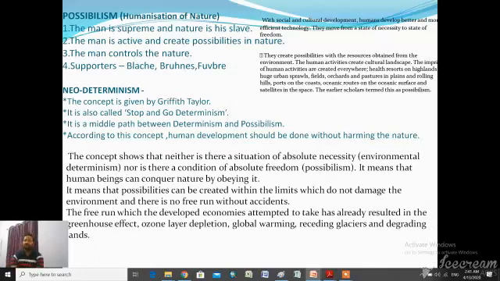For example, we have made significant development in our society, but it also negatively influences it, like sea level rise, global warming, ice melting, desertification, etc. What is this? It is the ultimate result of our development activity which negatively influences our environment.